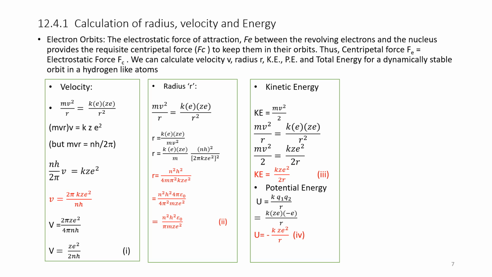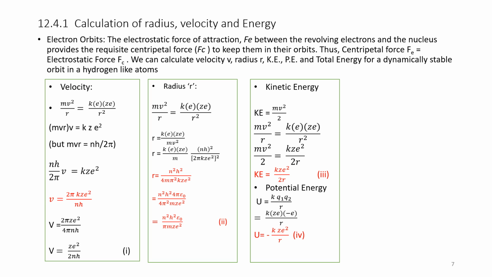Now, kinetic energy. We know kinetic energy is given by half mv square. Therefore, from the equation mv square by r, again the same equation, k into e into Ze by r square, to get half mv square we divide both sides, left side and right side, by 2. So we get the left side as kinetic energy and the right side in terms of the atomic number, the charge of electrons and other constants. So that becomes KE is equal to k Z e square divided by 2r.